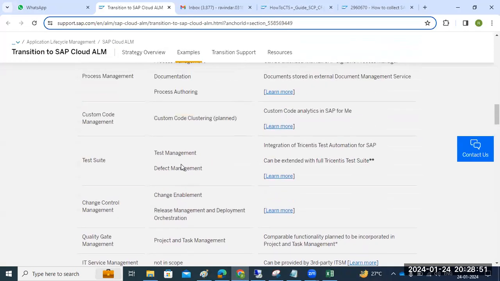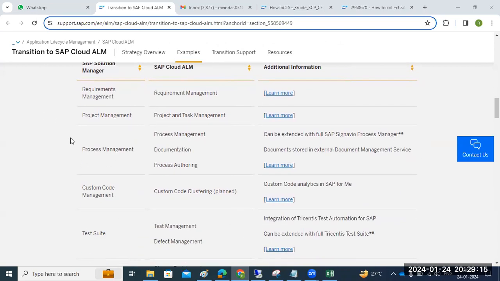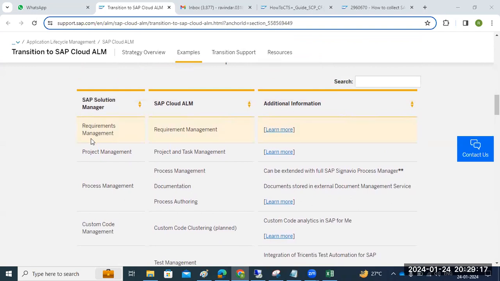If we go to the SAP Cloud ALM transition page, let's talk about the implementation side first: which activities are supported in Cloud ALM and which are not supported compared to Solution Manager. In Solution Manager we have requirement management, and Cloud ALM has requirement management as well. For project management, we have project and task management.